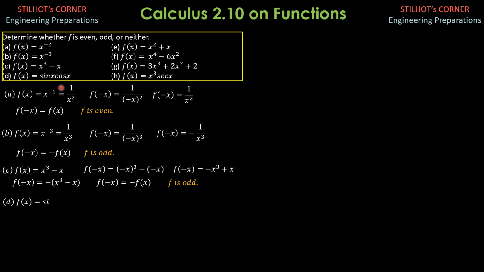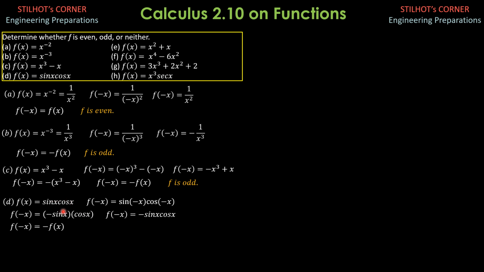Part D, f of x is sine x cosine x. So f of negative x is sine of negative x cosine of negative x. Since sine of negative x is negative sine of x and cosine of negative x is just cosine of x, because cosine is even and sine is odd, this is negative sine x cosine x, f of negative x. So f of negative x is negative of f of x. Therefore, it is an odd function. f is odd.